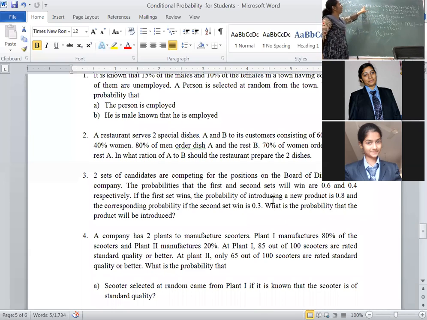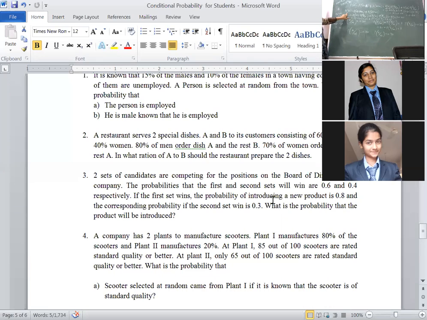Here men ordered dish A. That's why the event happened earlier is men. Which event happened? Men. That's why it comes in the denominator. Similarly, A intersection W is women ordered dish A. Which event happened earlier? Women. Women will come in the denominator. Right now you know the values. Substitute those values. Finally, you are getting the answer as 0.60. Percentages they ask, that's why 60%.